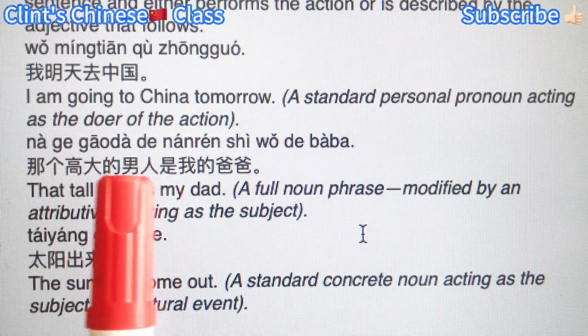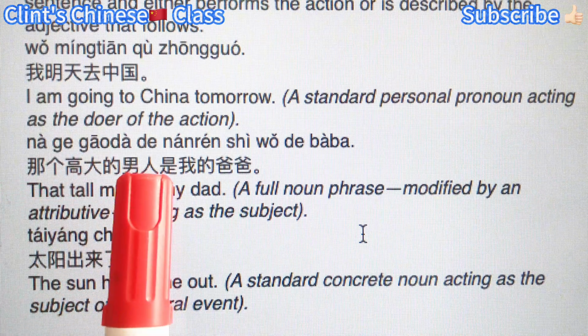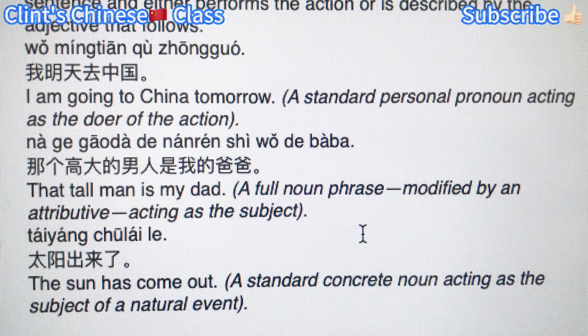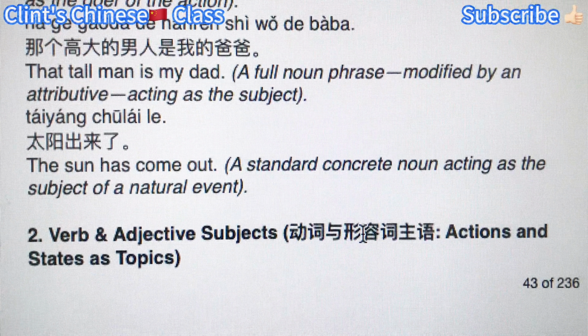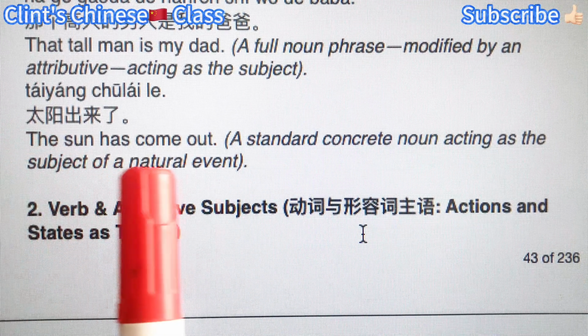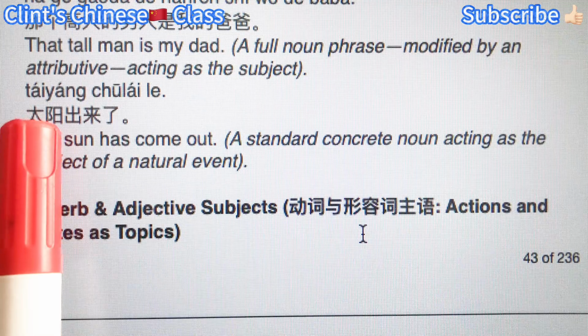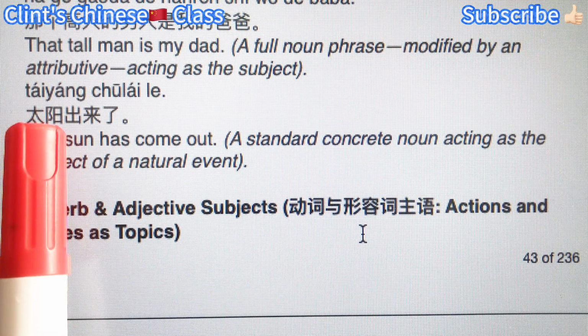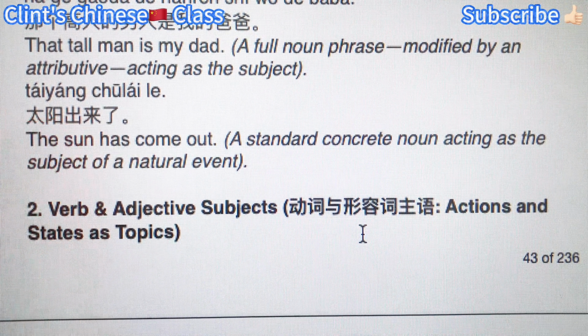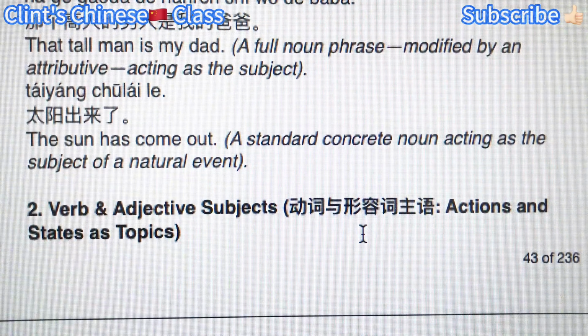So 那个高大的男人, the whole noun phrase, is acting as the subject. The sun has come out. 太阳出来了. So here we use a noun, 太阳, the sun, as the subject, which is quite normal.